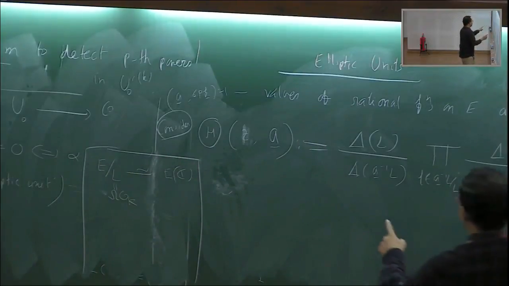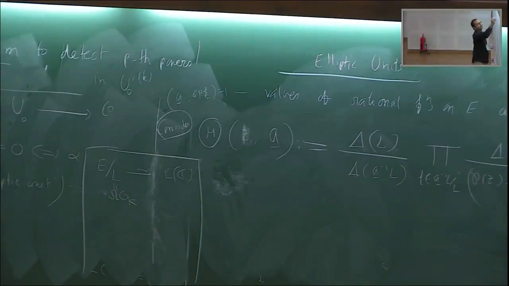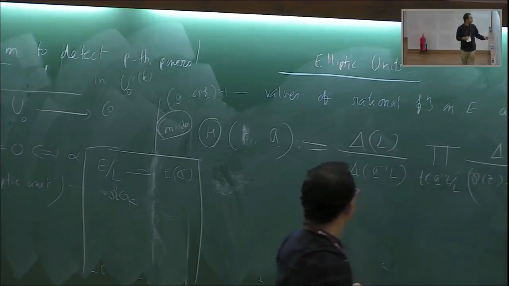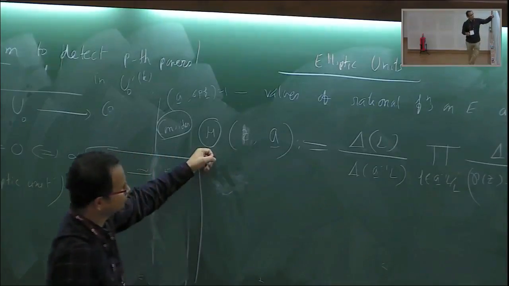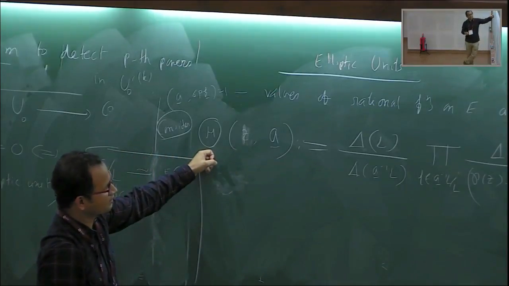Okay, and so I evaluate, and let's take rho n to be a torsion point.